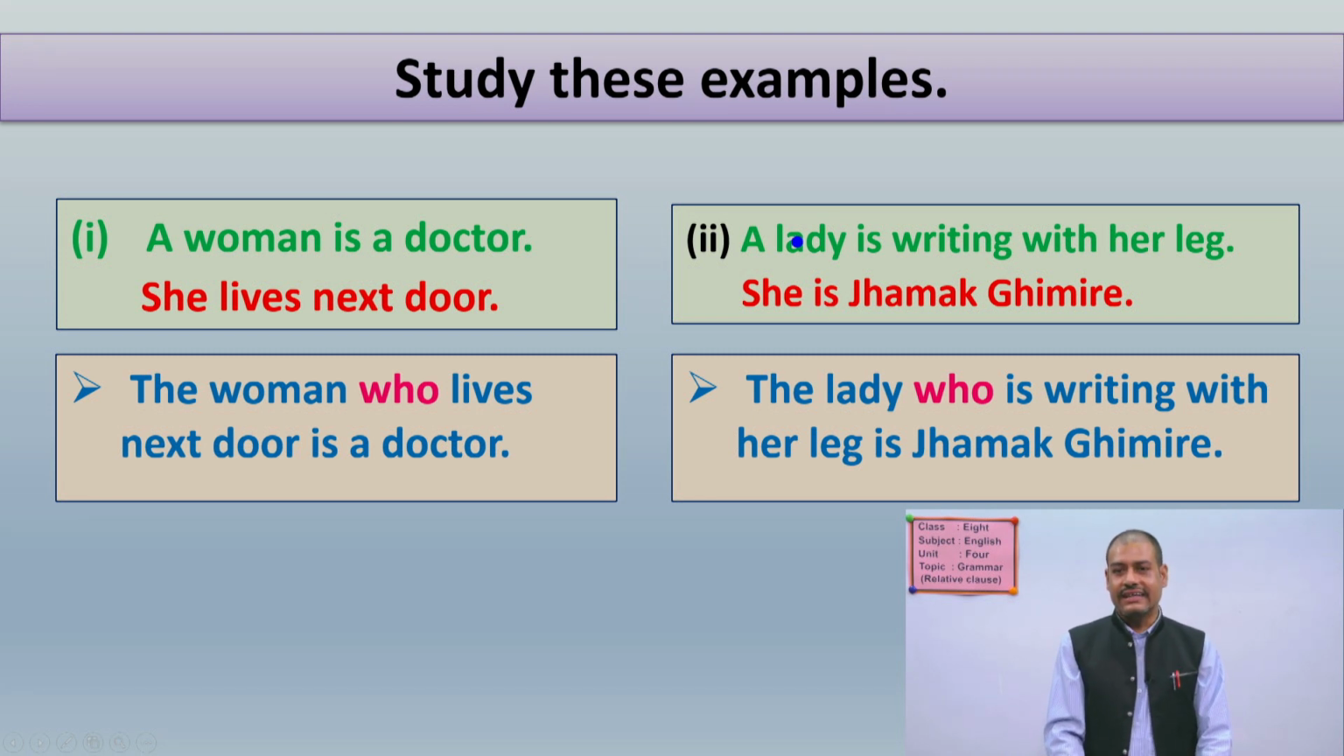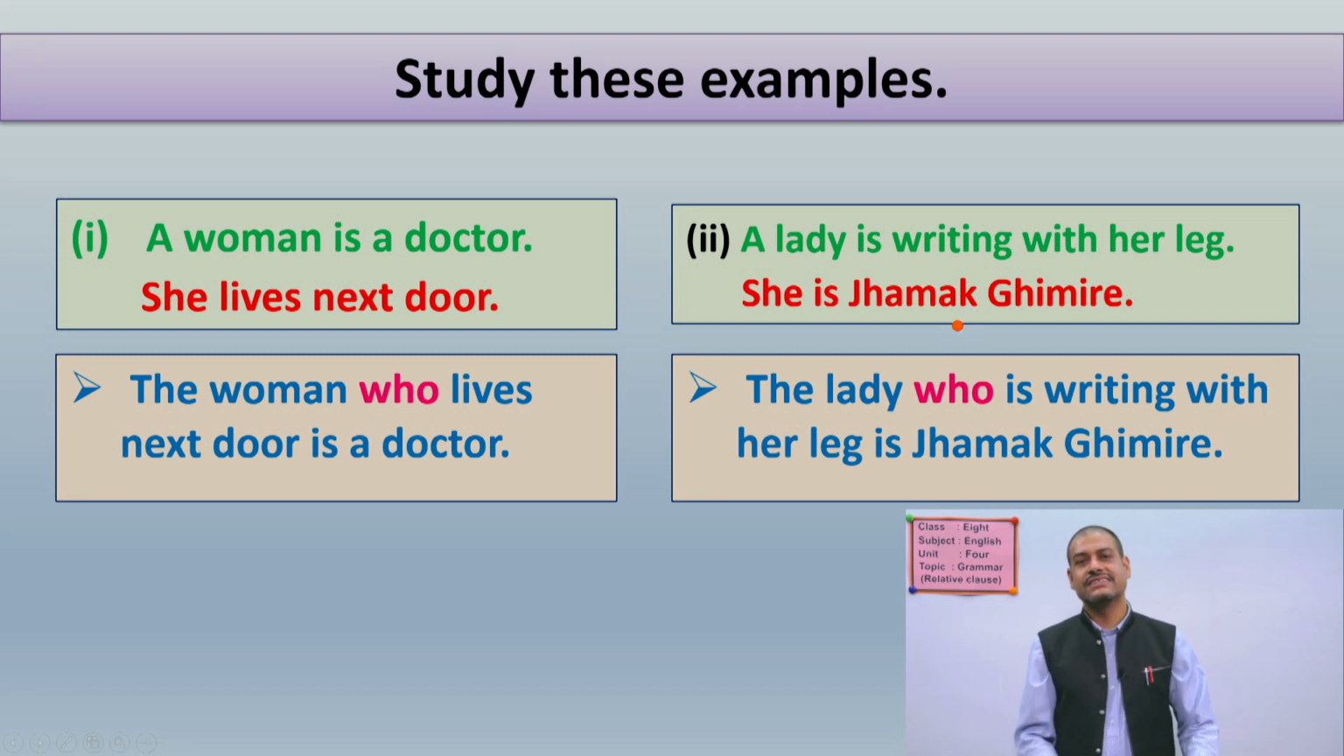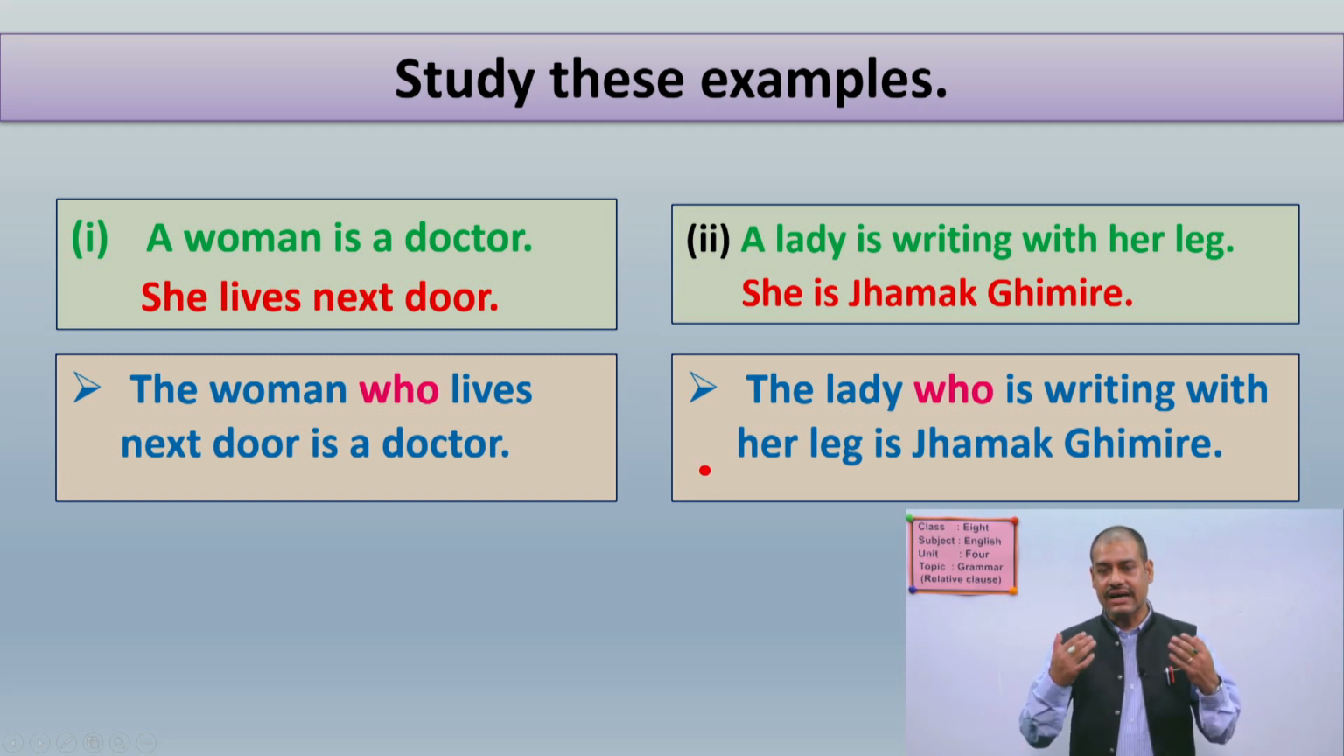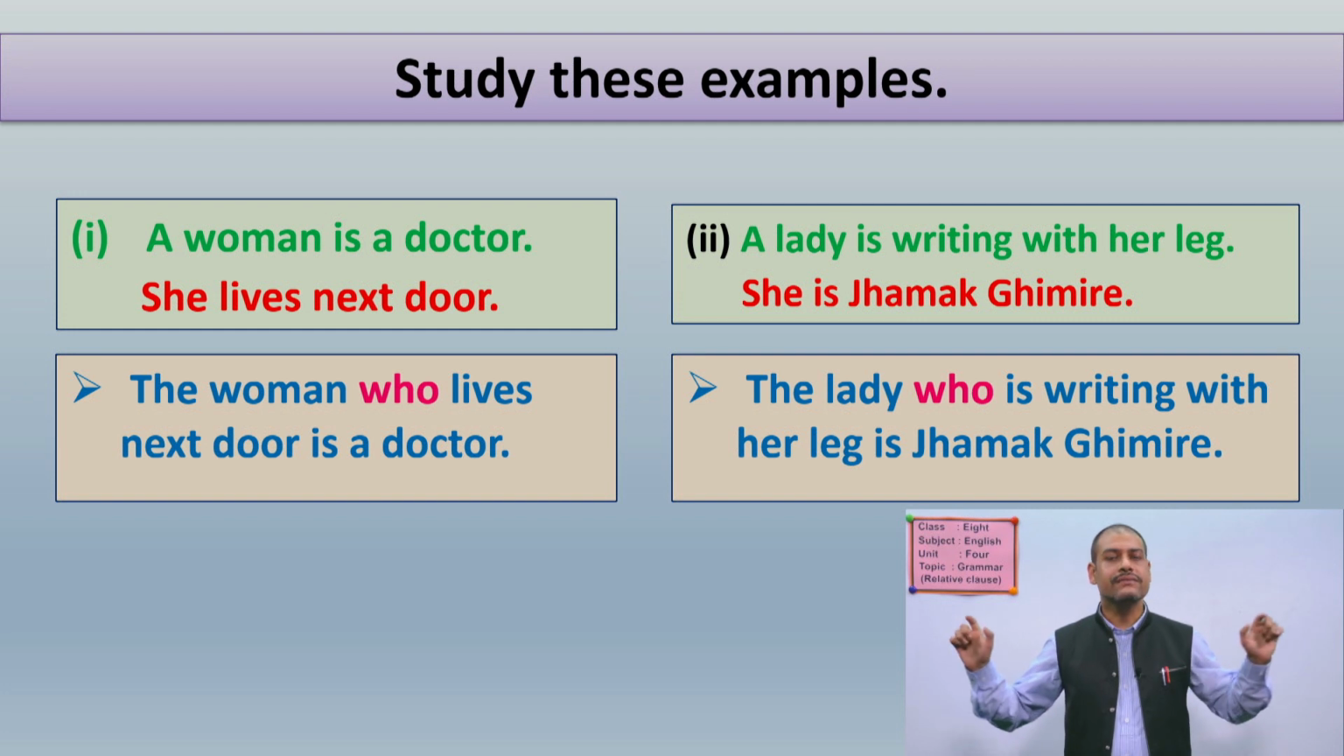Again see, lady and Jhamak Ghimire mean a person, you know. So for a person we are using who. Okay, so here a lady and she mean the same person, Jhamak Ghimire. So when we use who, we are not using she here. So we have made it like this: the lady who is writing with her leg is Jhamak Ghimire. This is how we combine two sentences into one using the relative clause.